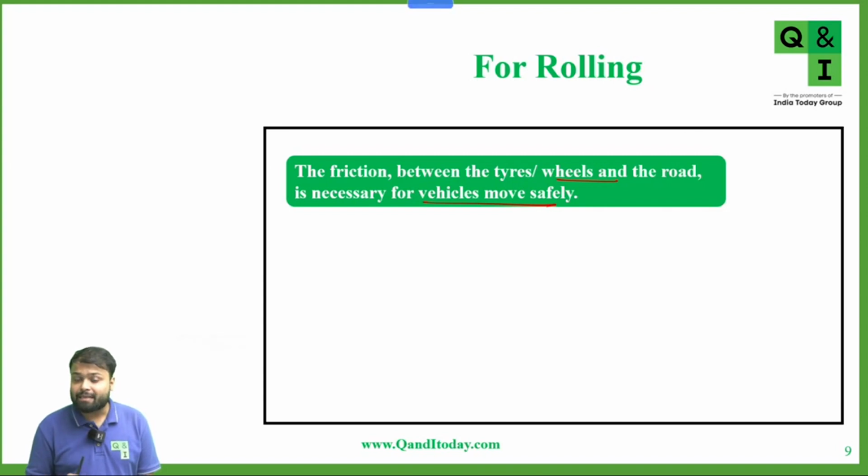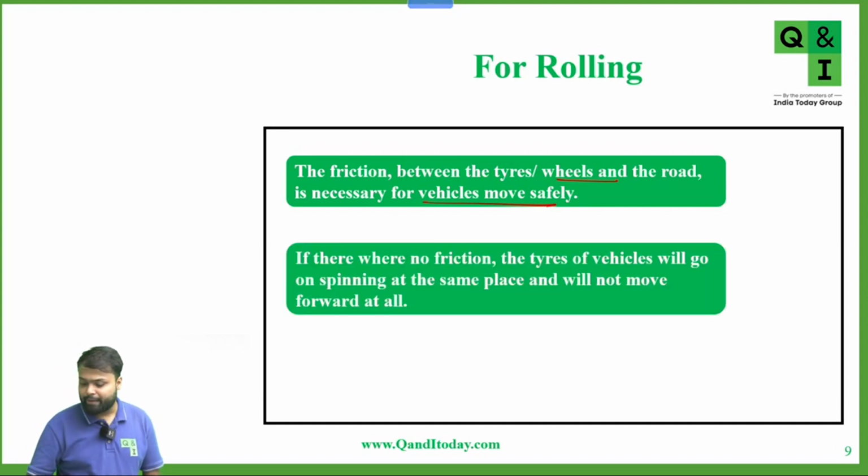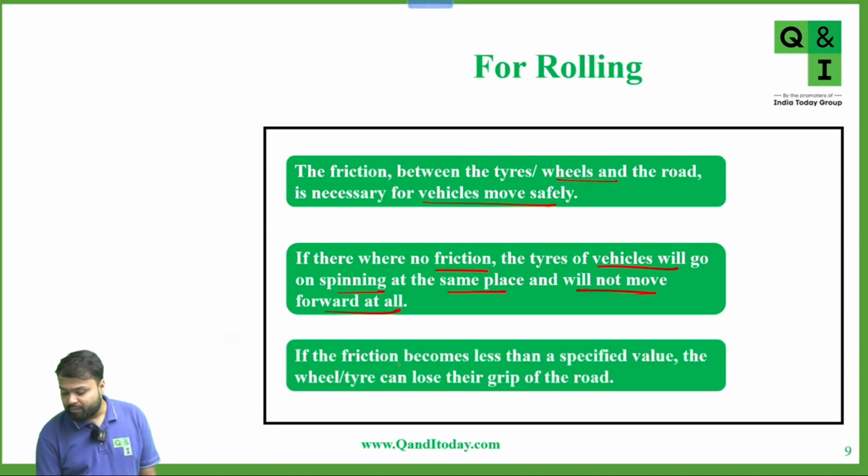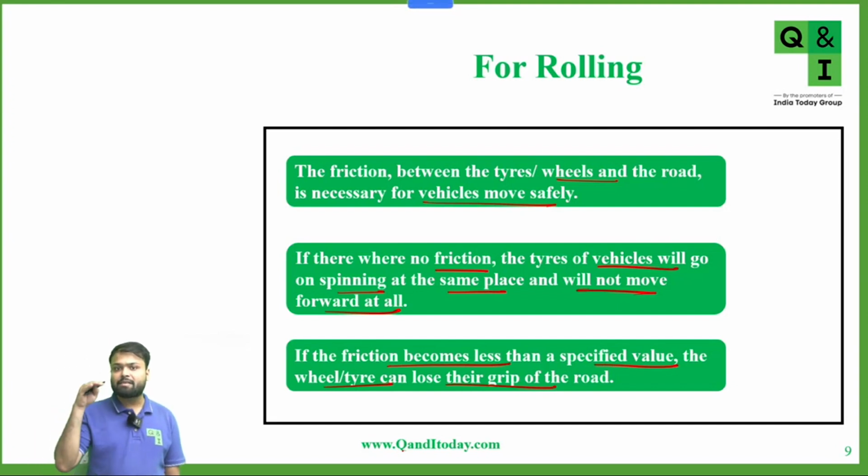And in case of ice, again the tire is not rotating more, it's skidding more. So for perfect motion of a bicycle or car or bike, we require a good amount of friction, because of which tires can rotate or roll. If there were no friction, the tires of vehicles would go on spinning at the same place and would not move forward at all. If friction becomes less than a specified value, the wheel tire can lose its grip of the road and will start skidding.